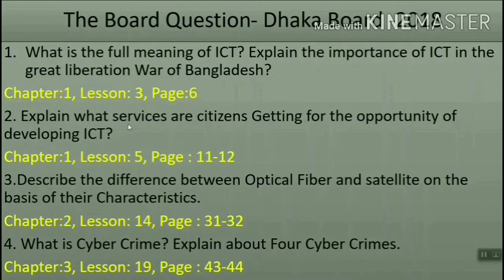Next one, say explain what services are citizens getting for the opportunity of developing ICT.